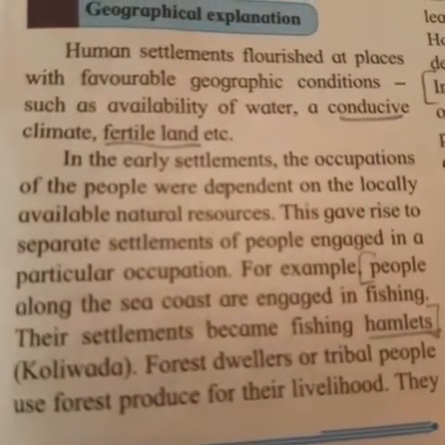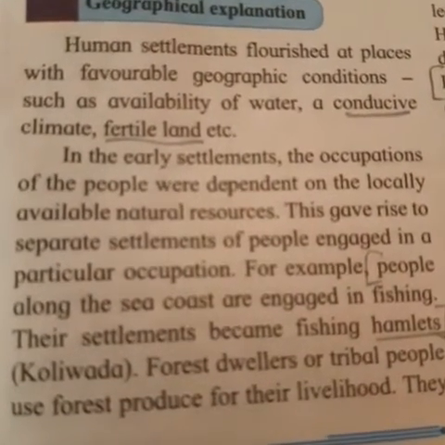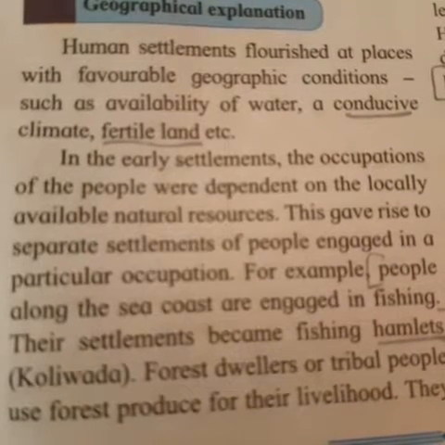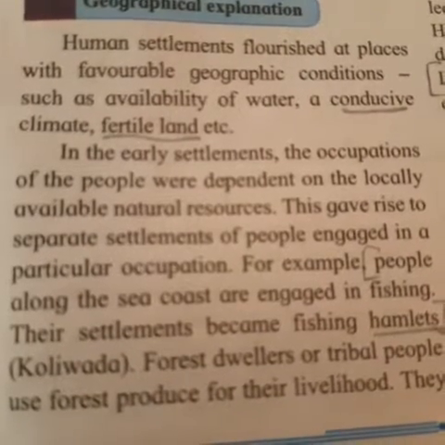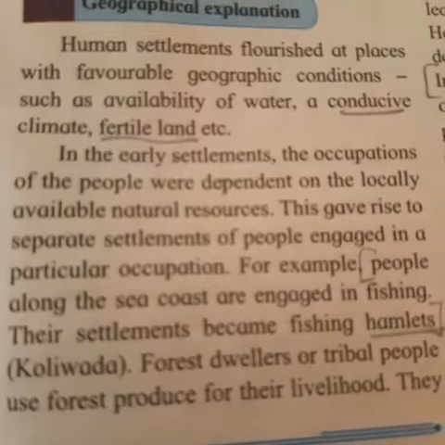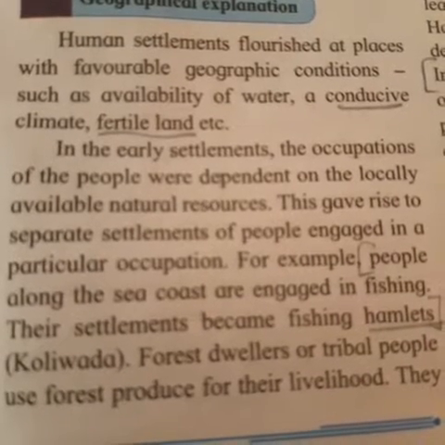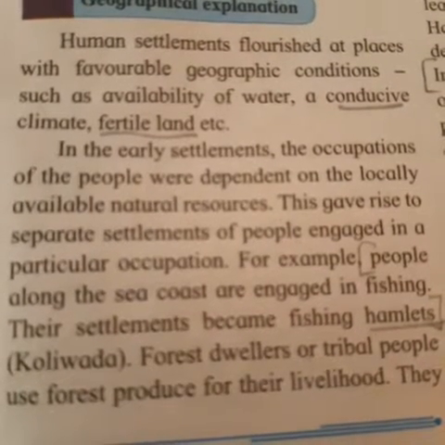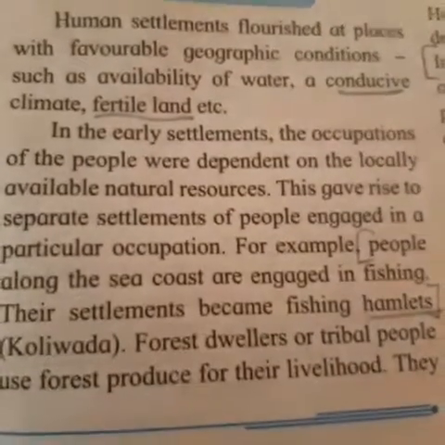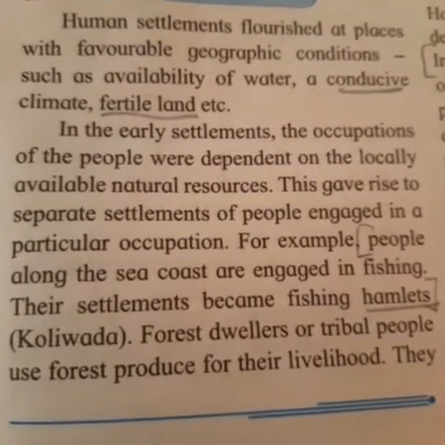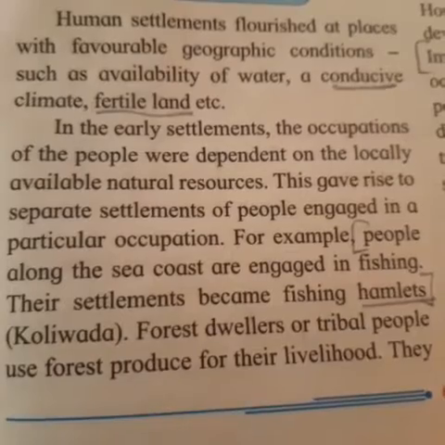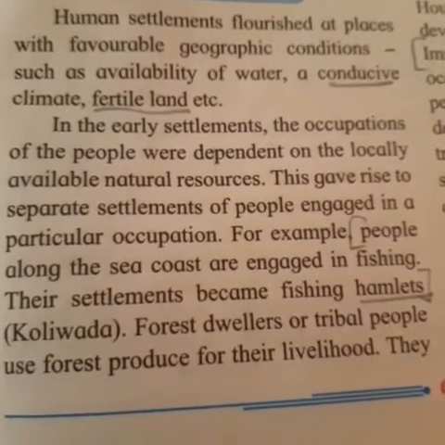Now let's read this geographical explanation. Human settlements flourish at places with favorable geographic conditions, such as availability of water, a conducive climate, fertile land, etc. In the early settlements, the occupations of the people were dependent on the locally available natural resources.